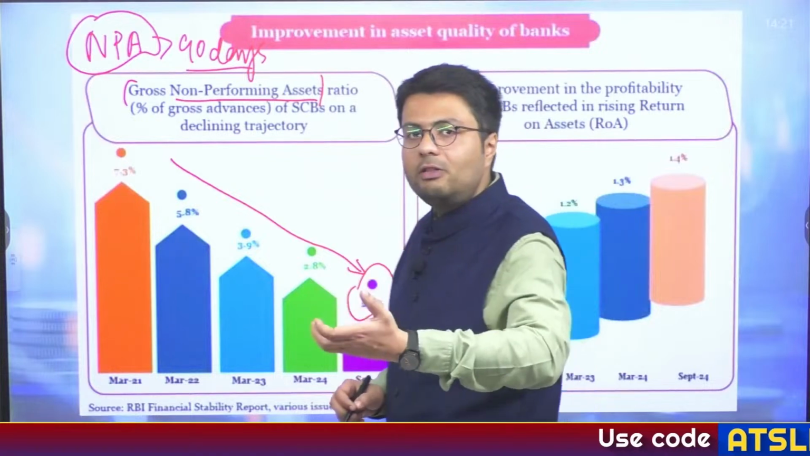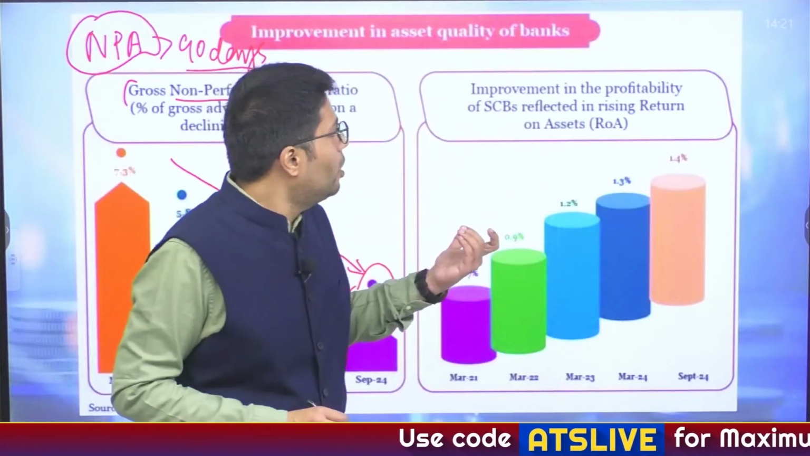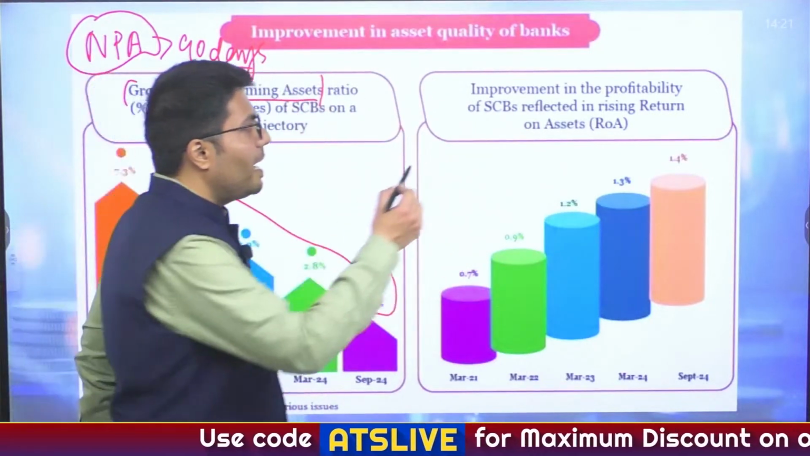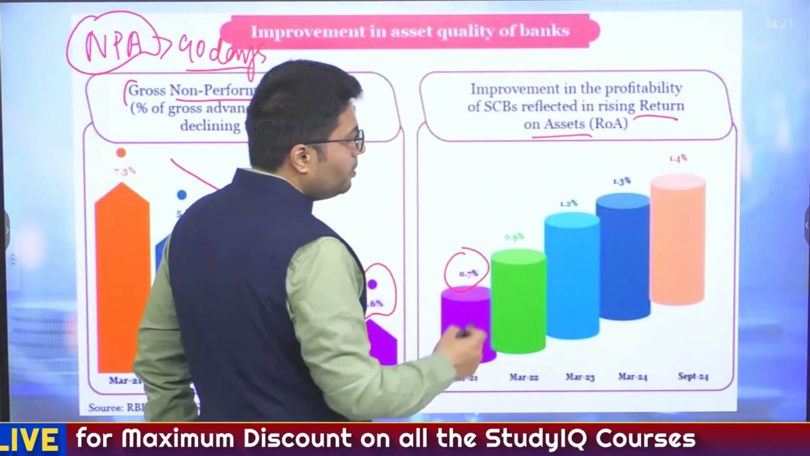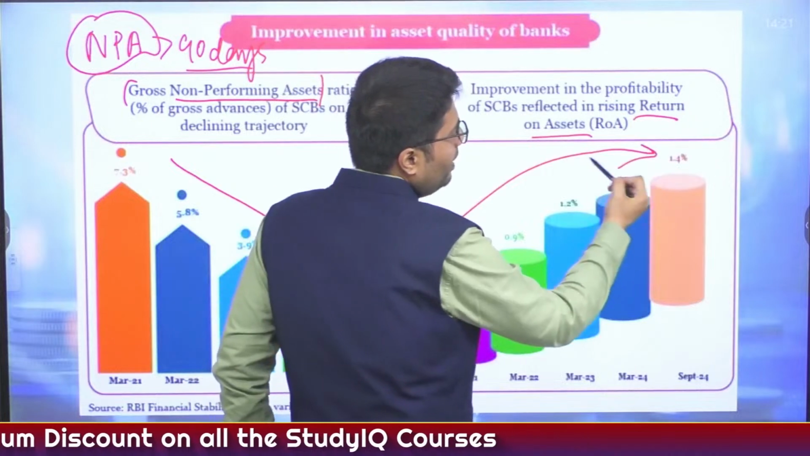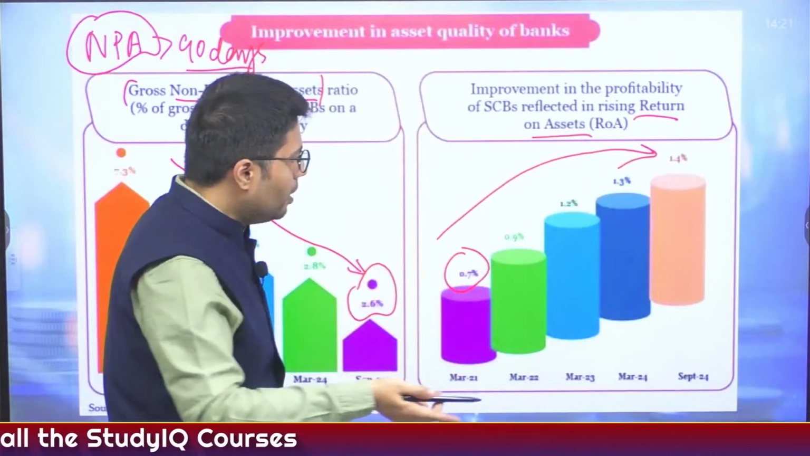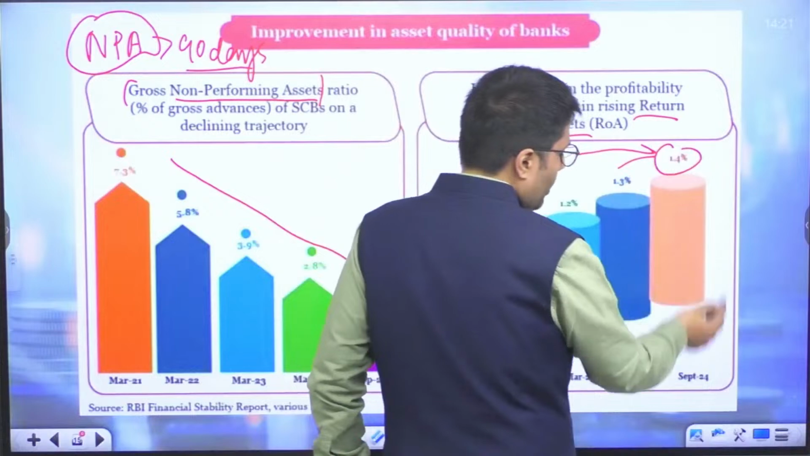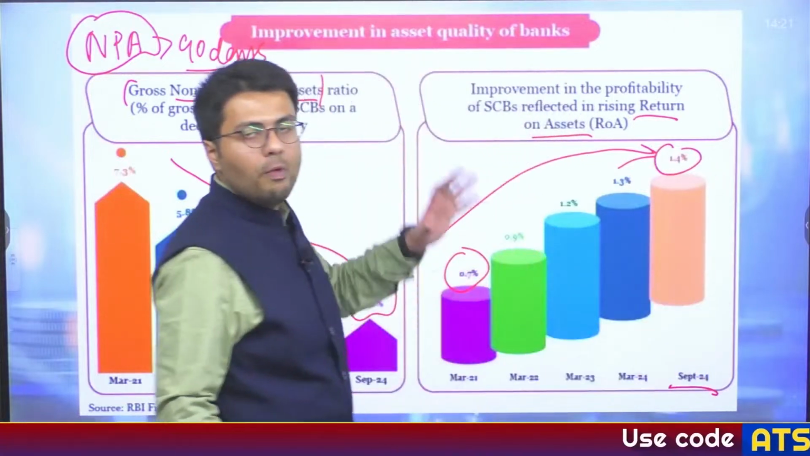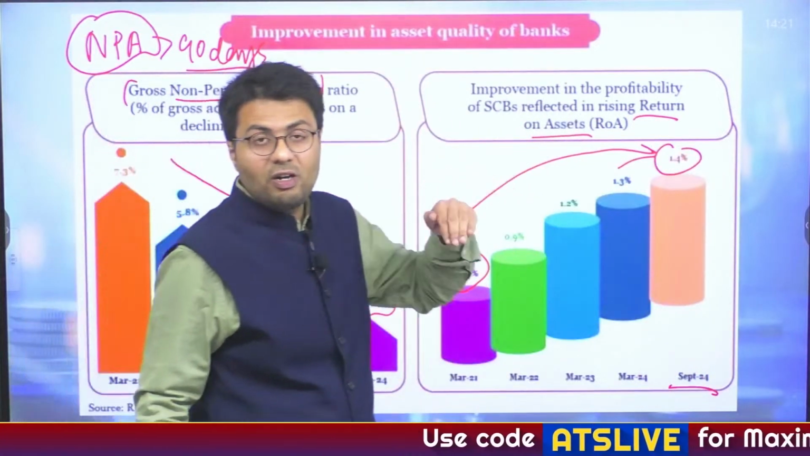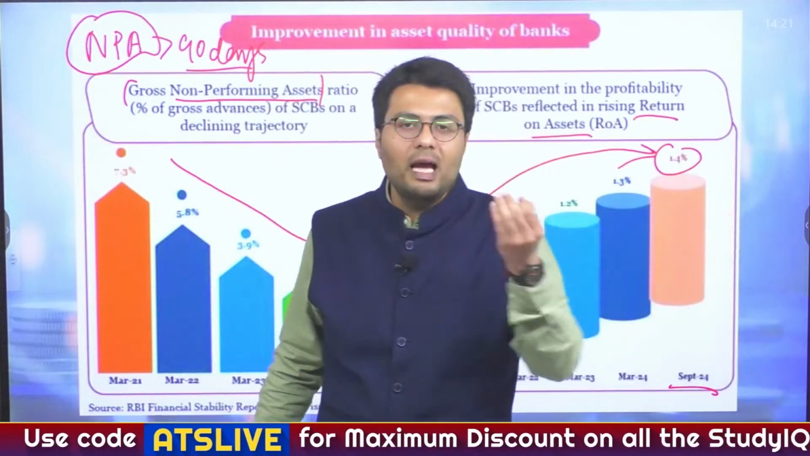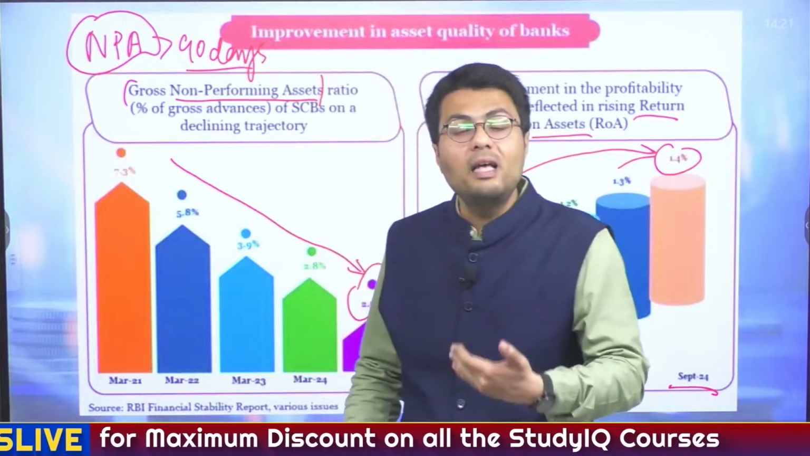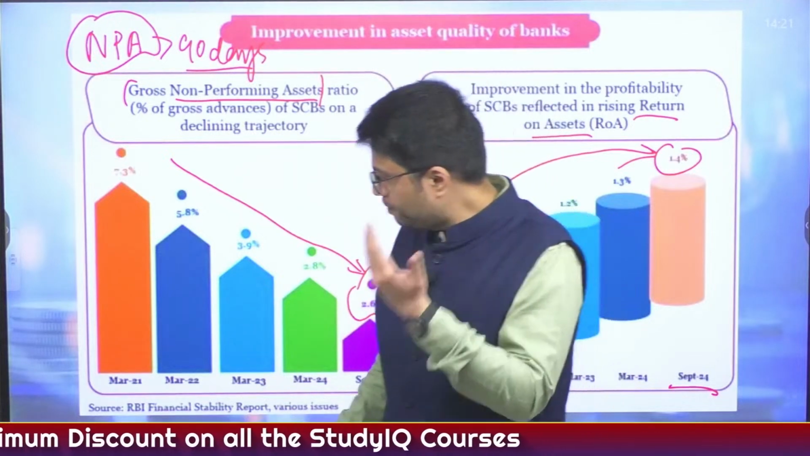On the other hand, the profitability of banks has increased, which is highlighted by a figure called return on assets, which was just 0.7% and has doubled to 1.4% in September 2024. Both of these indicators, that is the reduction in gross NPA and the increase in return on assets, highlight that the banks' financial health has improved manifold.